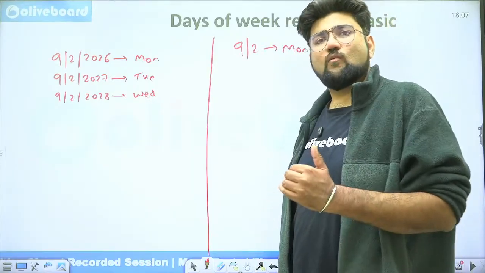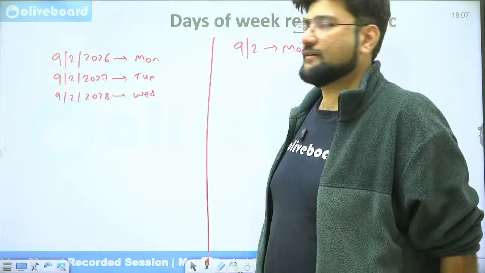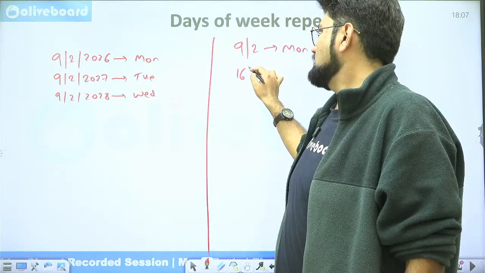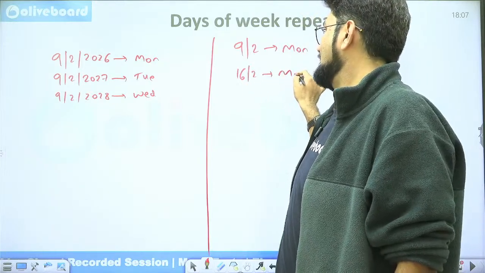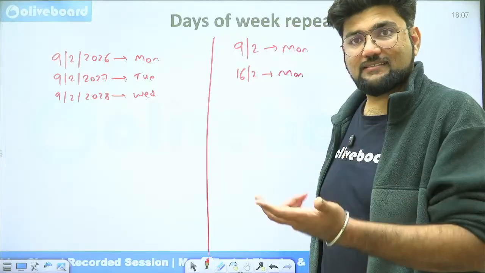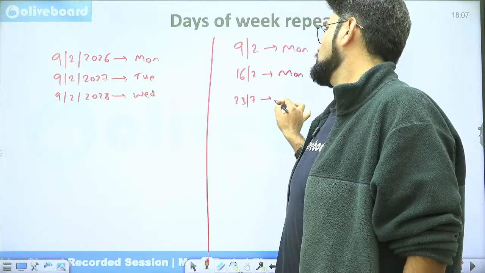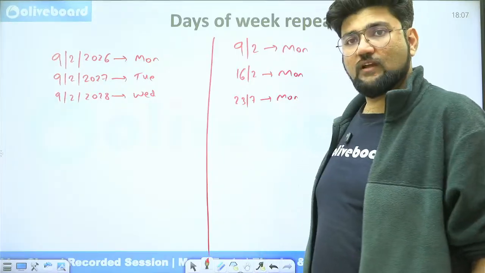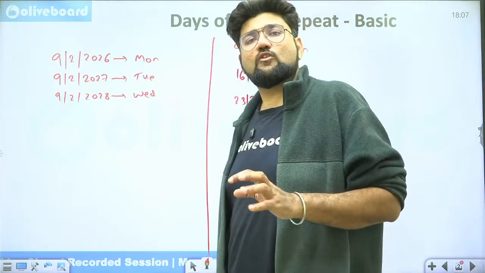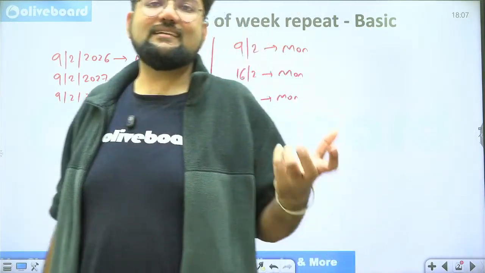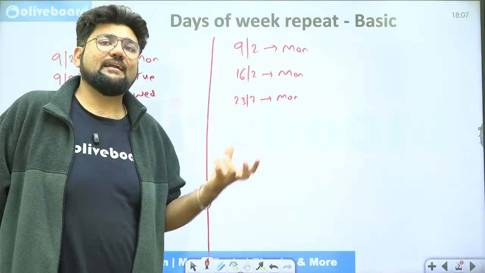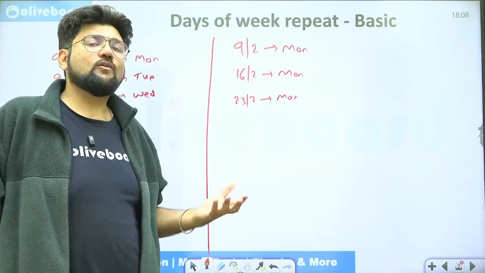Now let's see what we will have 7 days later. 7 days later we'll have 16th February, which is again going to be a Monday. Again 7 days later we'll have 23rd February, which is again going to be a Monday. 14 days later is again going to be a Monday. 21 days later is again going to be a Monday. 42 days later, again going to be a Monday.